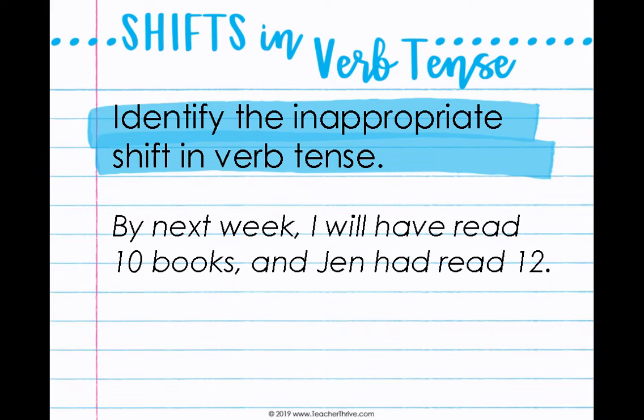By next week, I will have read 10 books, and Jen had read 12. So let's figure out what our verbs are. What had I done? Well, I will have read. That's our first verb. When I see will have, I'm thinking future perfect, which means the second one should be future perfect as well.